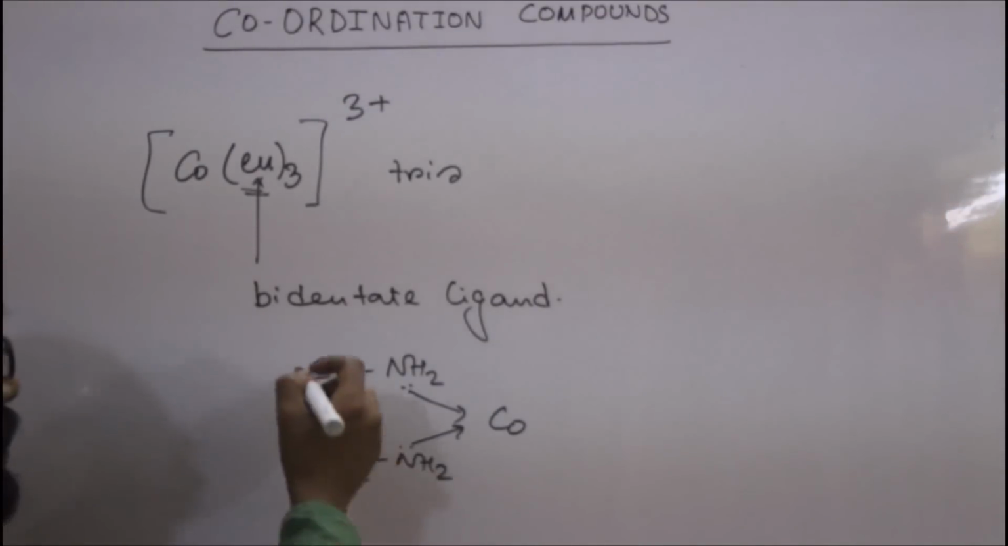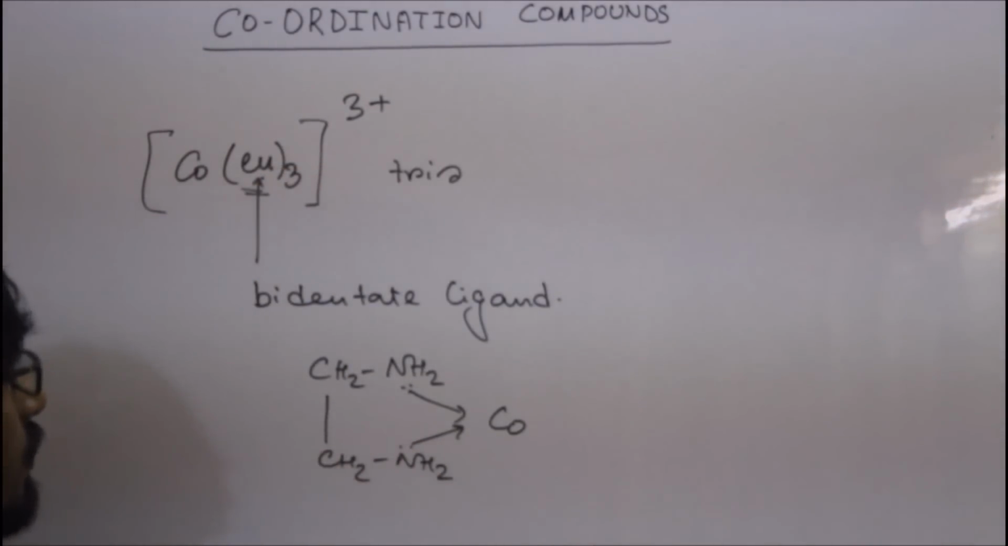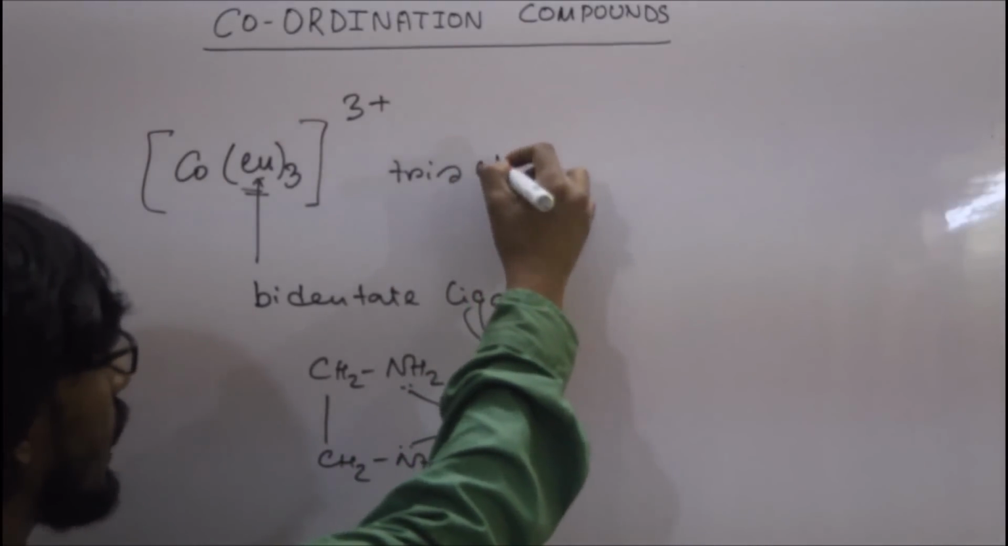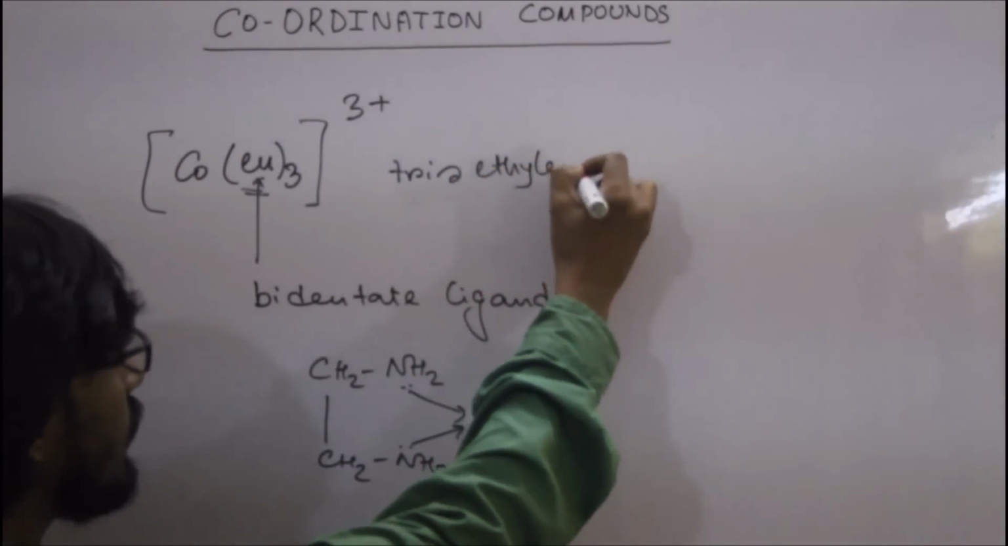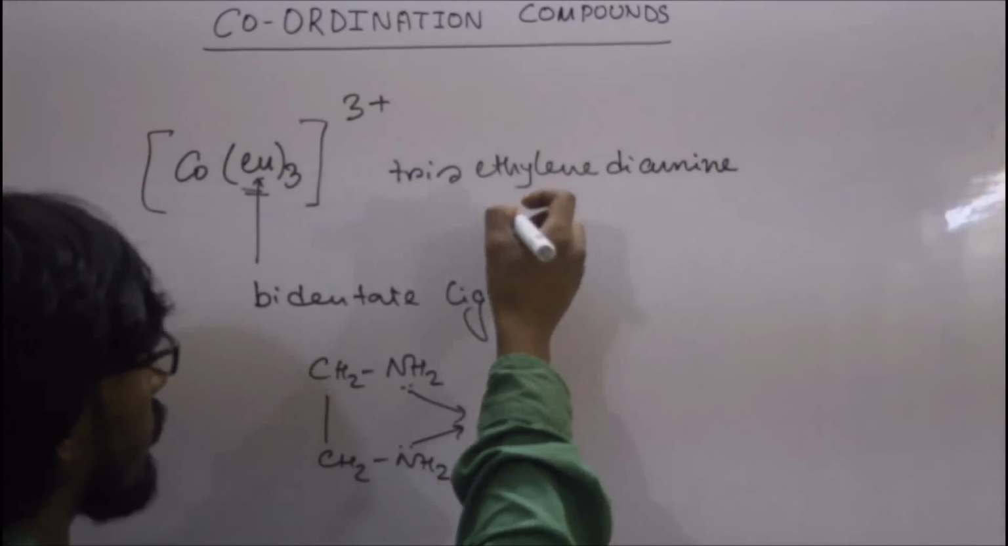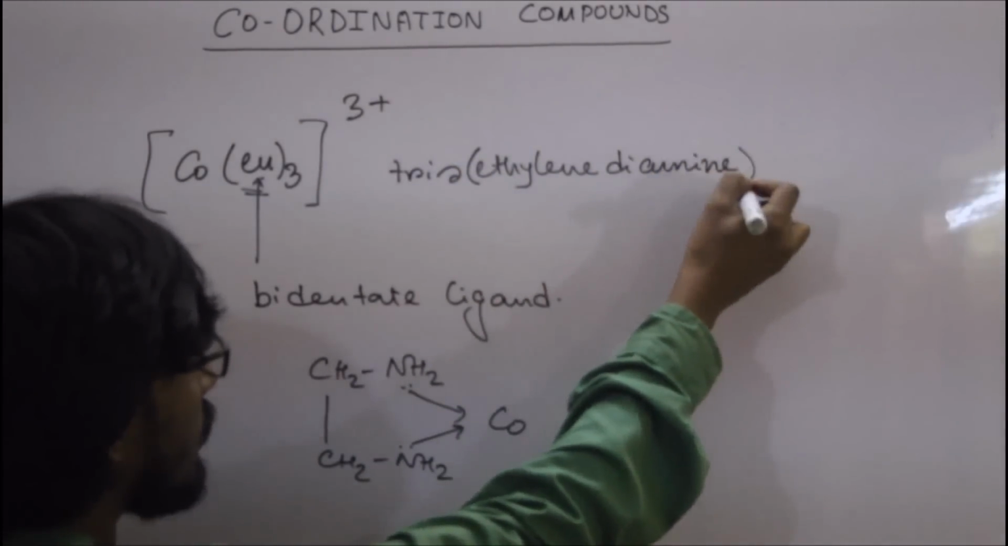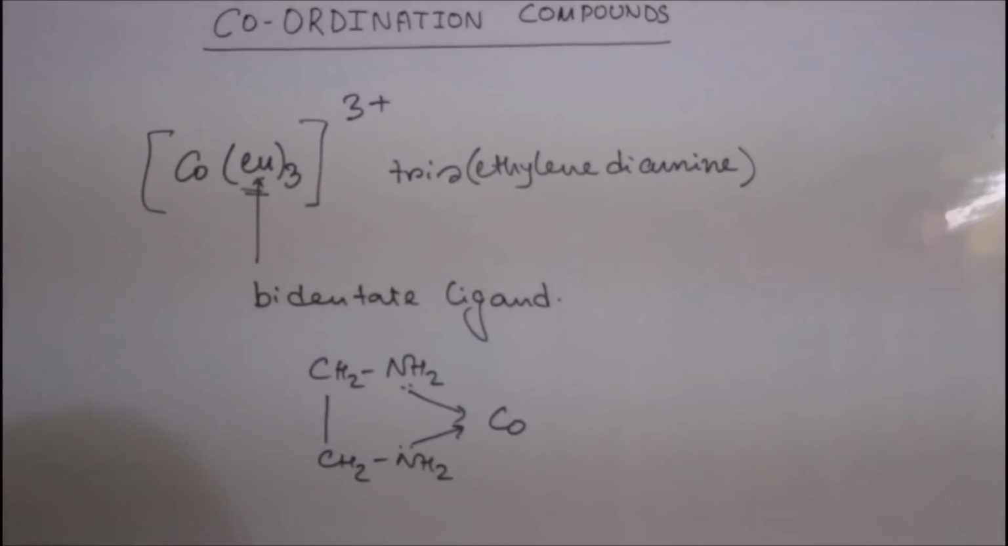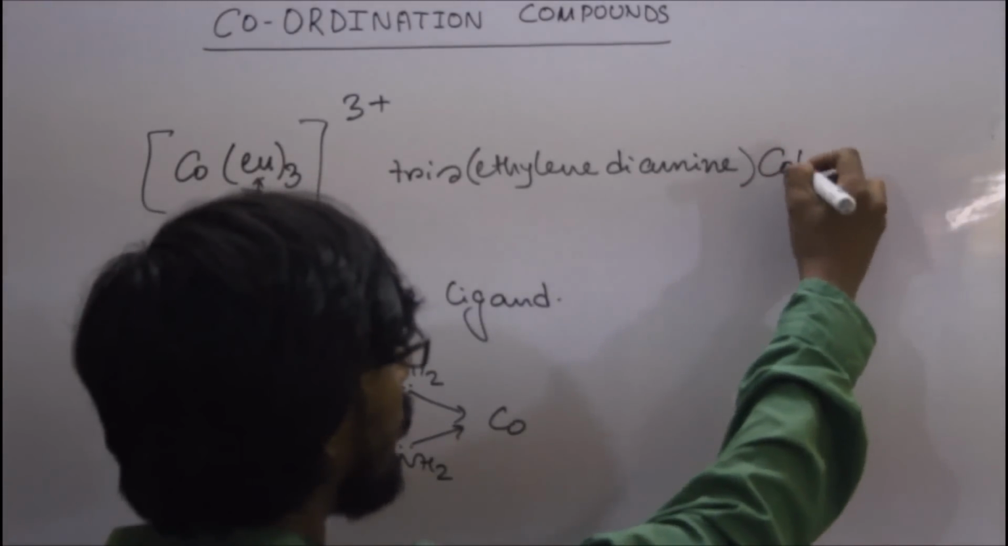So here ethylene diamine is present, so the name will be ethylene diamine, and it is present three times. So tris ethylene diamine. Now the name of the metal, that is cobalt.